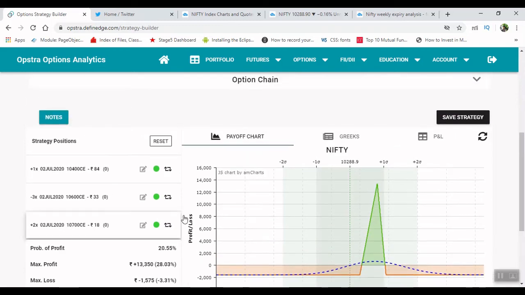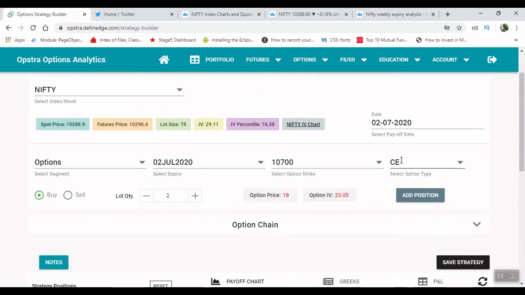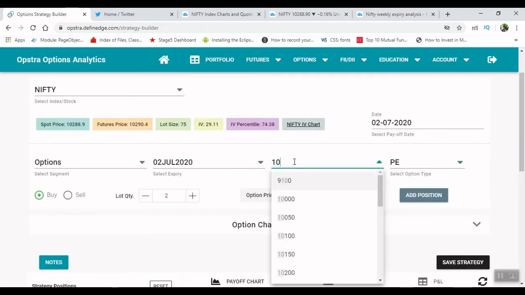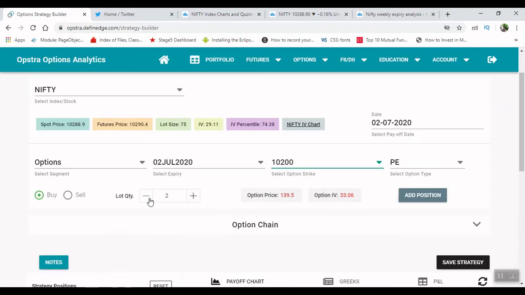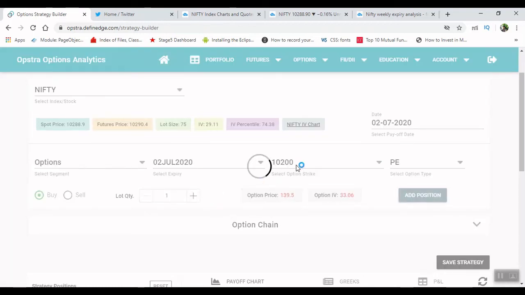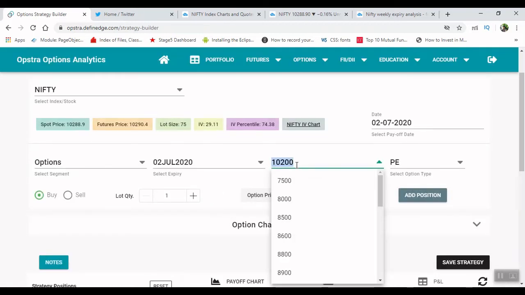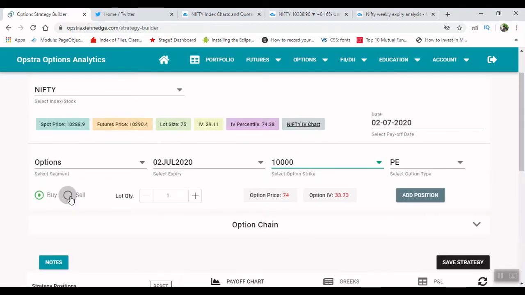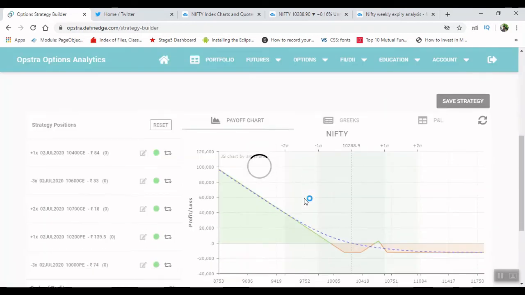Okay, so what we are going to do is add some more put options. Okay, so we'll be going to buy one lot of 10,200. Okay, so after that, what we are going to do is sell 3 lots of 10,000 put options. Okay, so this is a ratio spread. So we are combining two strategies.